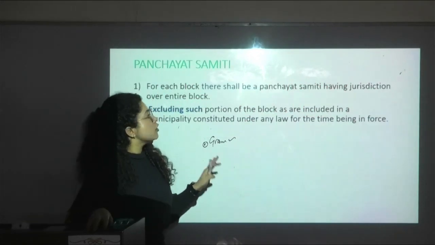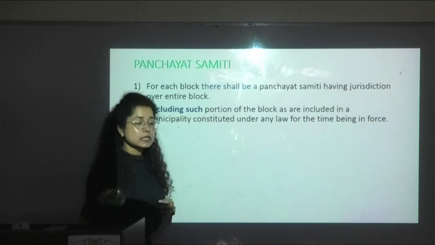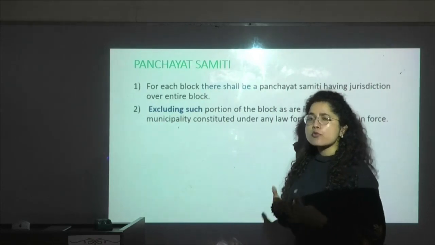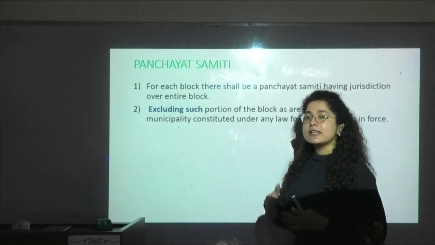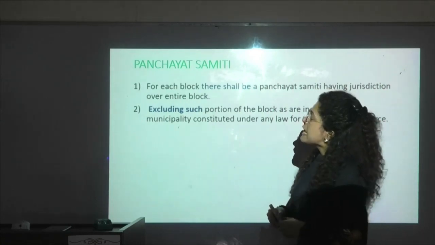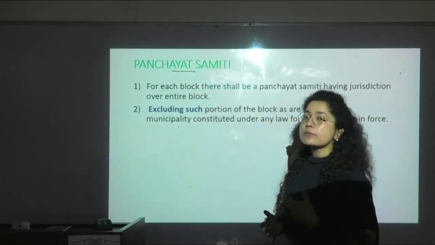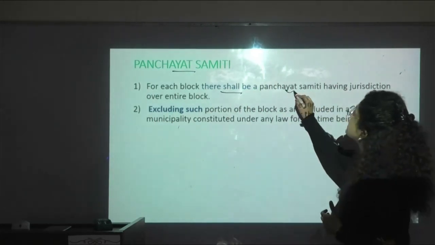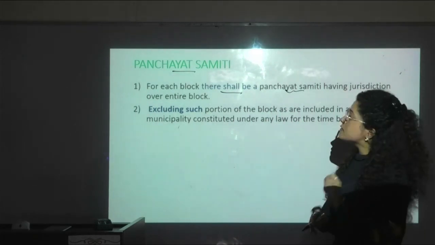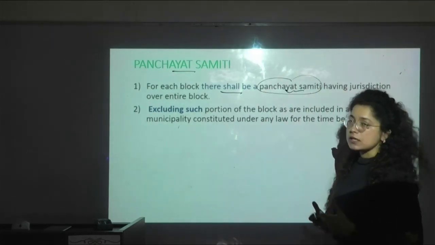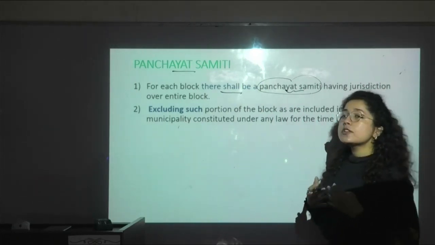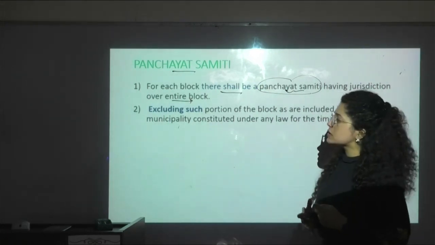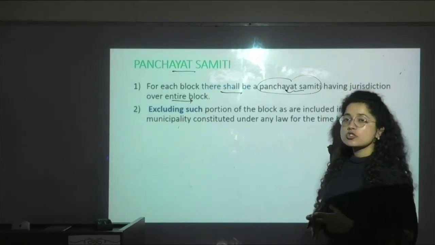The second feature of this act is the panchayat samitis. The 73rd and 74th constitutional amendment brought the biggest change in bringing democracy to the grassroots level, and the next step is the panchayat samiti. It says that for each block there shall be a panchayat samiti. So in every block it is mandatory to have a panchayat samiti, and it will have jurisdiction over the entire block.